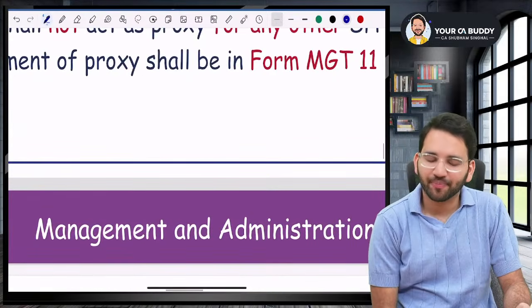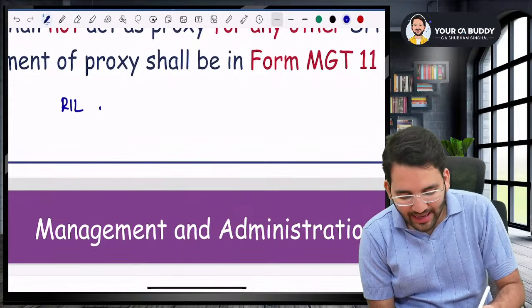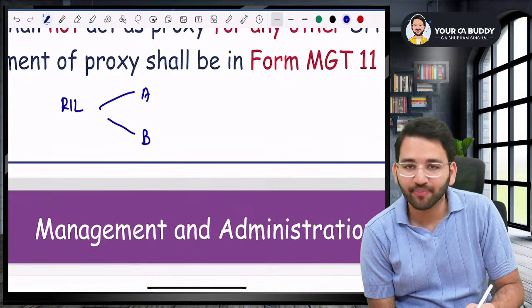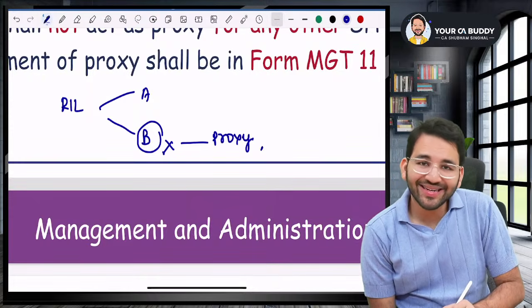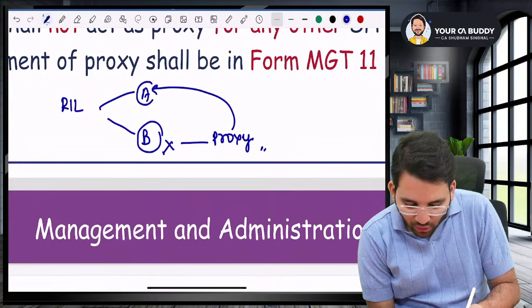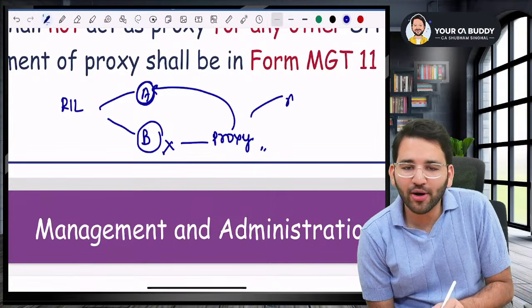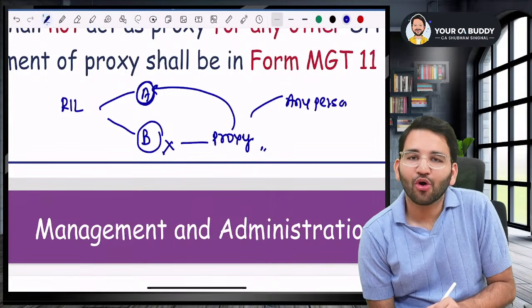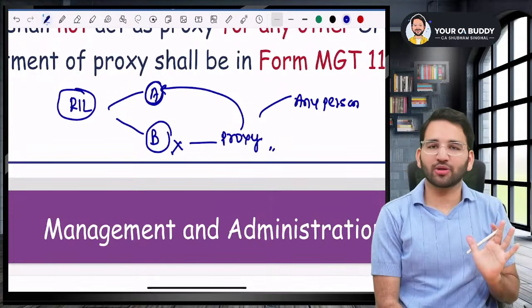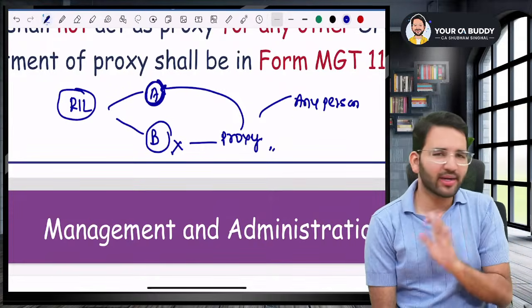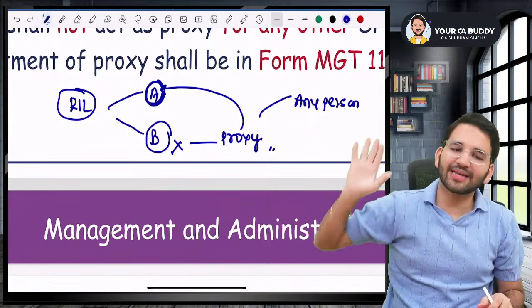Sir, I have a question. If Reliance has two shareholders, shareholder A, shareholder B, and B doesn't want to go, B wants to appoint someone as proxy. Is it necessary that he appoints a shareholder only, or can he appoint any person as his proxy? Law says that, sir, in case of a company, you can appoint any person as your proxy. Even if he is a shareholder or not, it does not matter. You can appoint any person as a proxy.